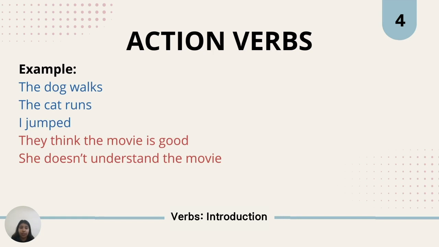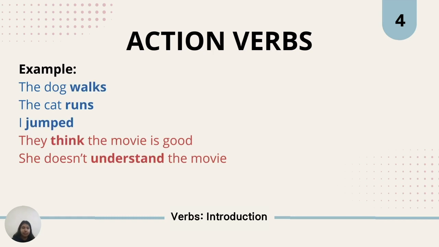So if you think you have a good understanding of action verbs right now, I recommend pausing the video and trying to identify the action verb in each of these sentences. So hopefully you're back now and have tried identifying the action verb in each of those sentences. The answers are on the screen right now. All of the bolded words are the action verbs. As you can see, the dog walks. Walks is the action verb in this sentence here, because the dog, the subject, is performing a physical action, walking.